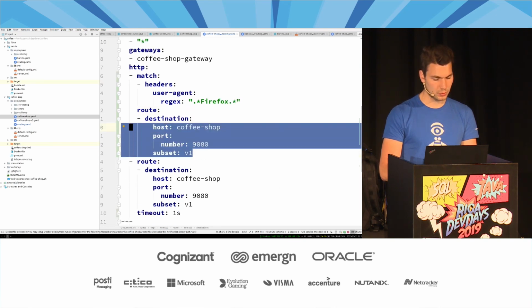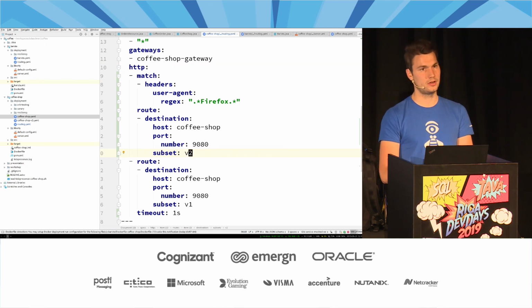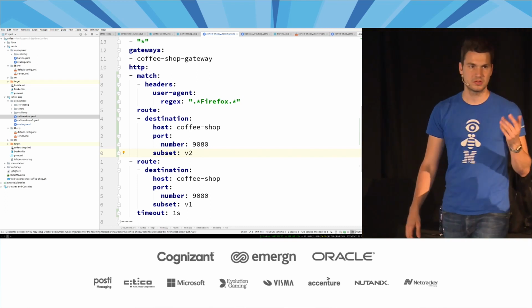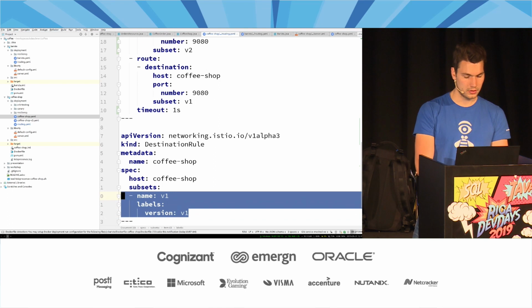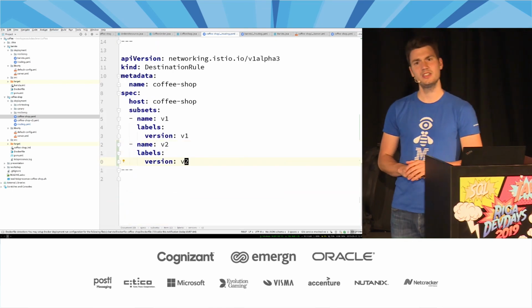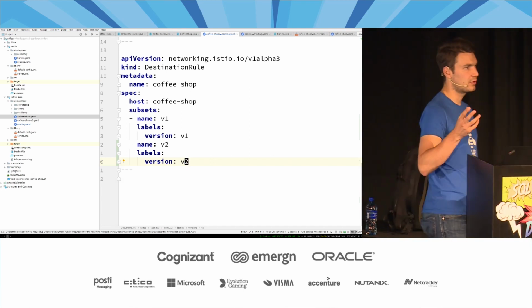So this particular case will be routed not to subset v1, but v2 actually. So let's say we define another subset here that we route somewhere else. And then of course we have to specify that subset down here. So in this case we say, we have instead of v1 also v2, or however you want to call it. And then this routes somewhere else.